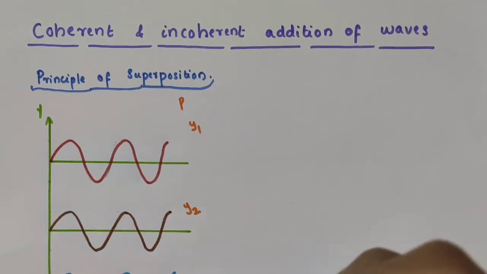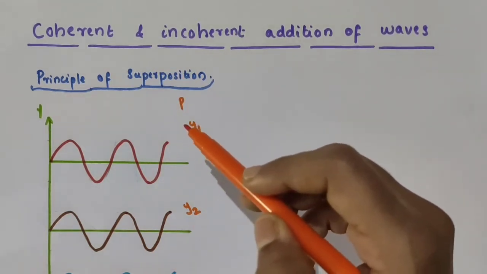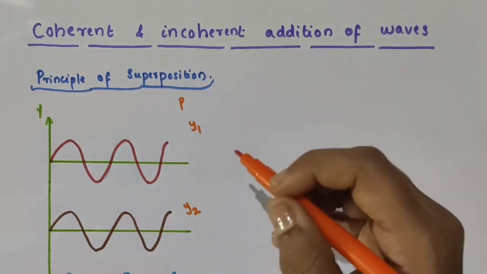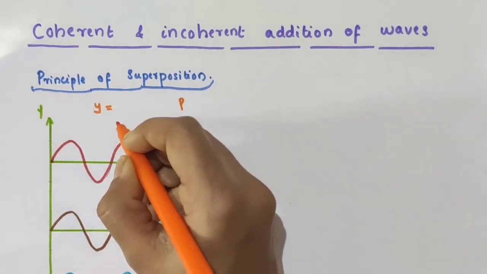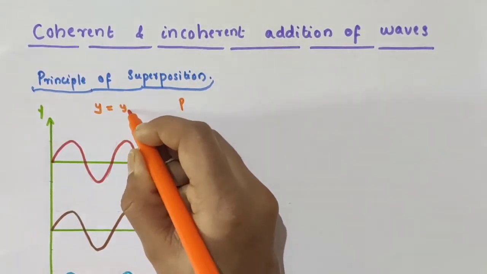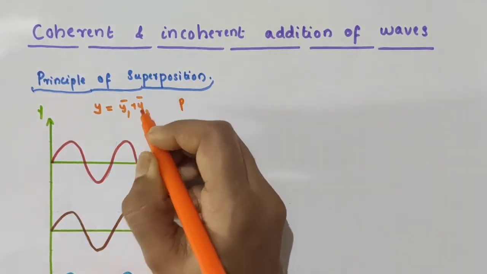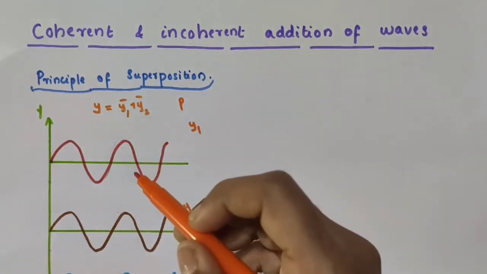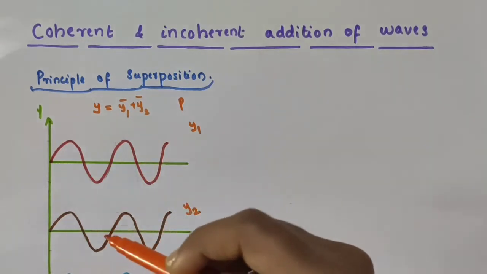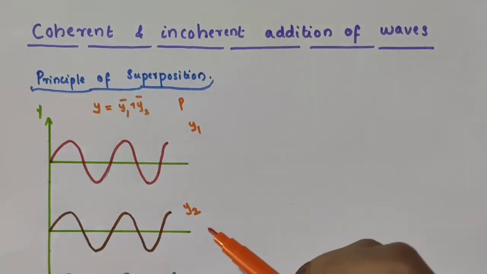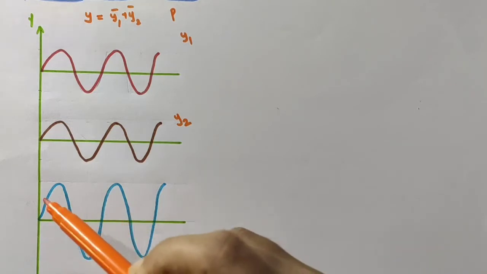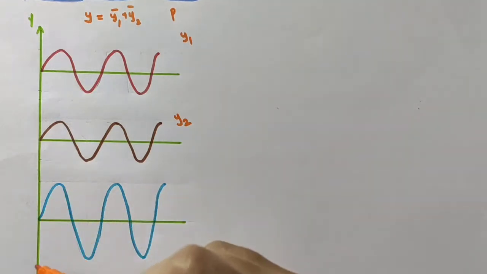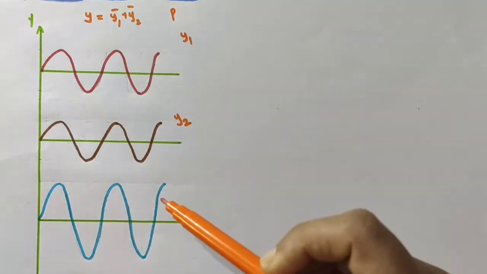So what about the displacement at P of the medium? If I take the net displacement as y, then it will be the vector sum of the displacements produced by wave 1 and wave 2 at the point P. The net displacement at the point P would be like this, or the particle at P would execute a motion like this.